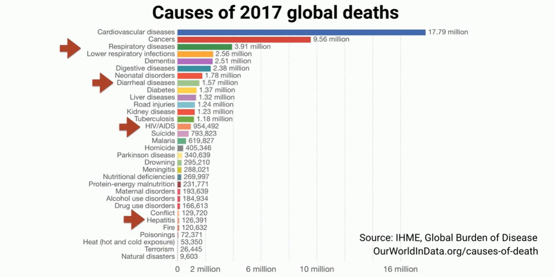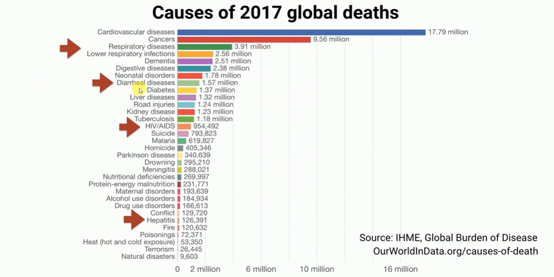So now I want you to know that viruses are one of the major reasons behind global deaths. For example, if you look here, respiratory diseases, some of which were, of course, caused by viruses, accounted for the death of 3.91 million people.